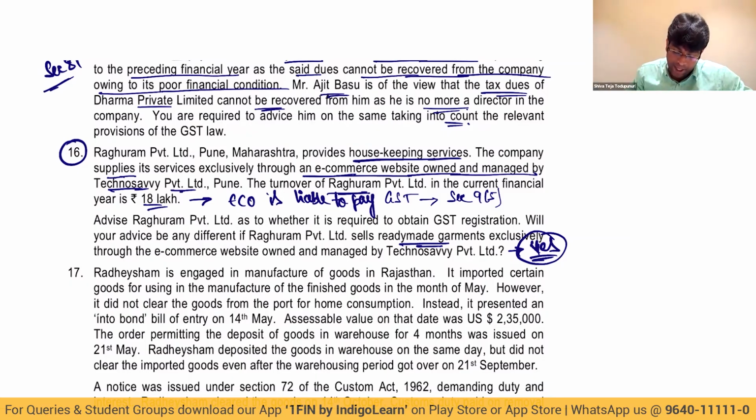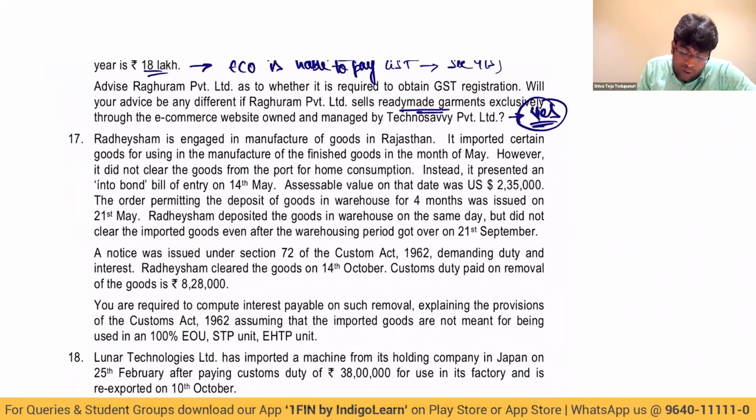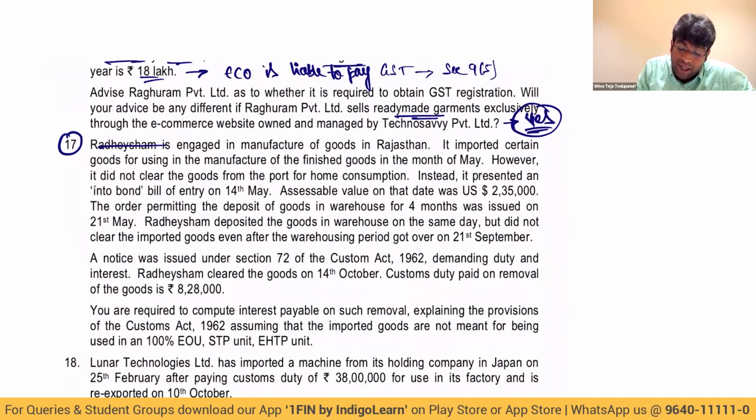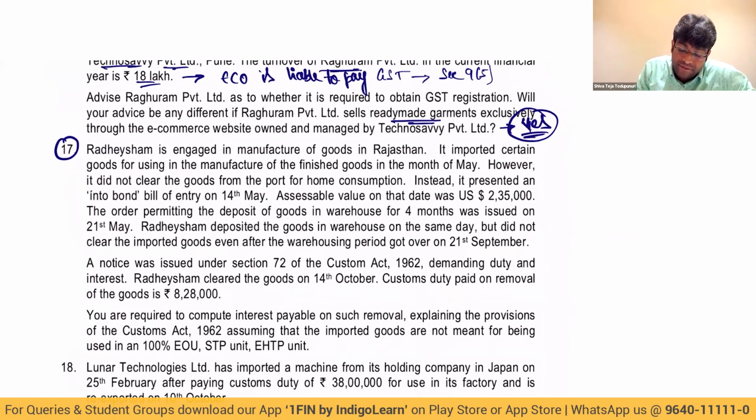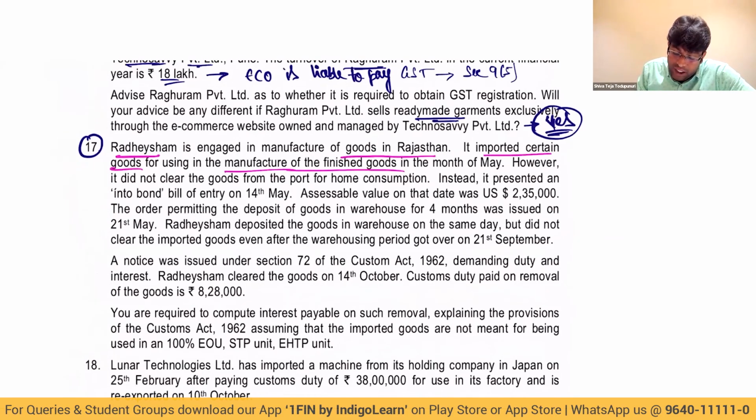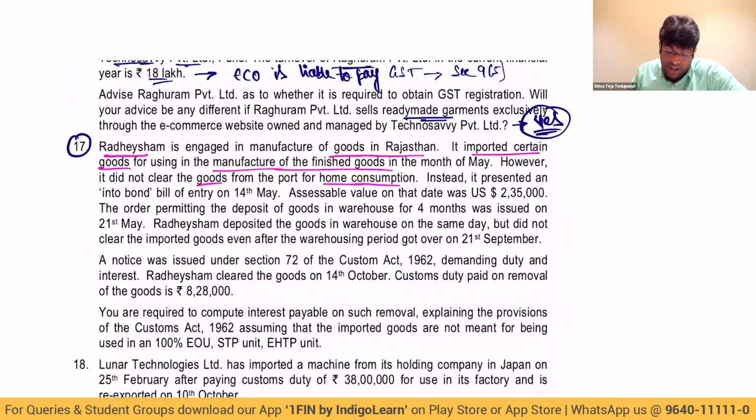Question number 17. Radheshyam. Radheshyam is engaged in manufacture of goods in Rajasthan. It imported certain goods for using in manufacture of finished goods in the month of May. However, it did not clear the goods from the port for home consumption. That means what? It presented an into-bond bill of entry, that means a bill of entry for warehousing. When is it filed? 14 May. Assessable value on that date was $235,000.